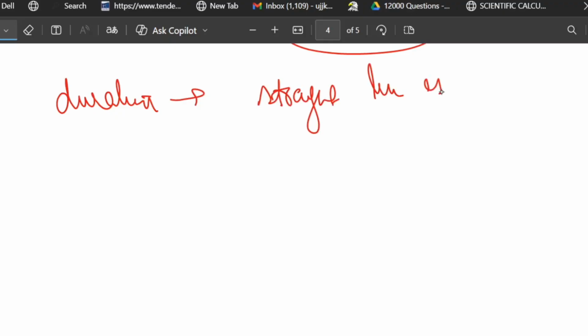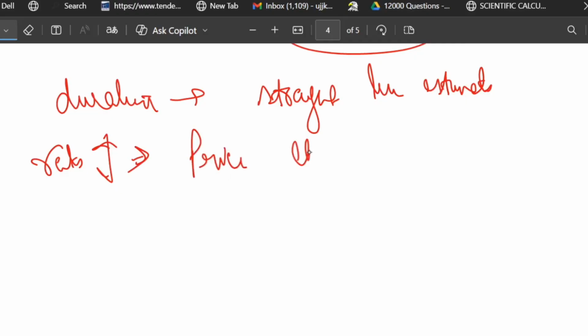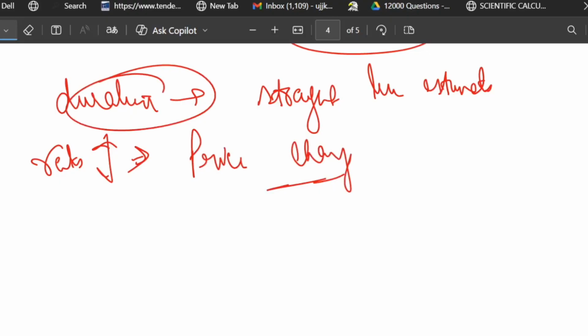estimate. But in actual, what happened? It follows the curvature, right? So when the rate changes a lot, suppose interest rate is changing a lot, what will happen? The actual price change is slightly different from what duration computes.